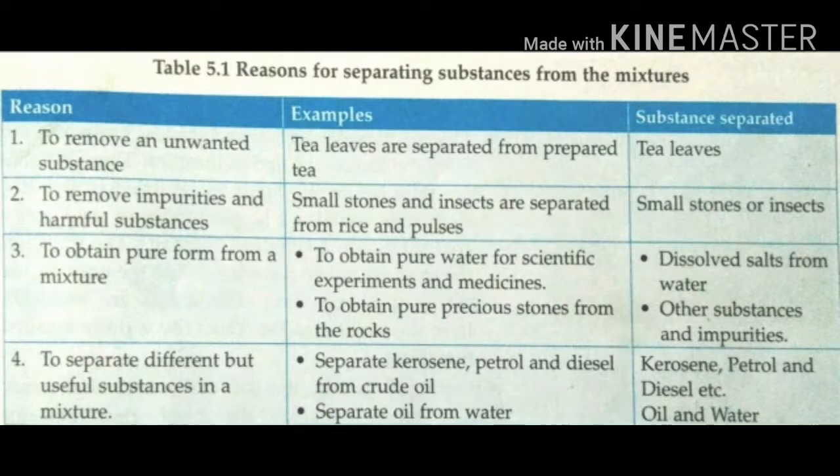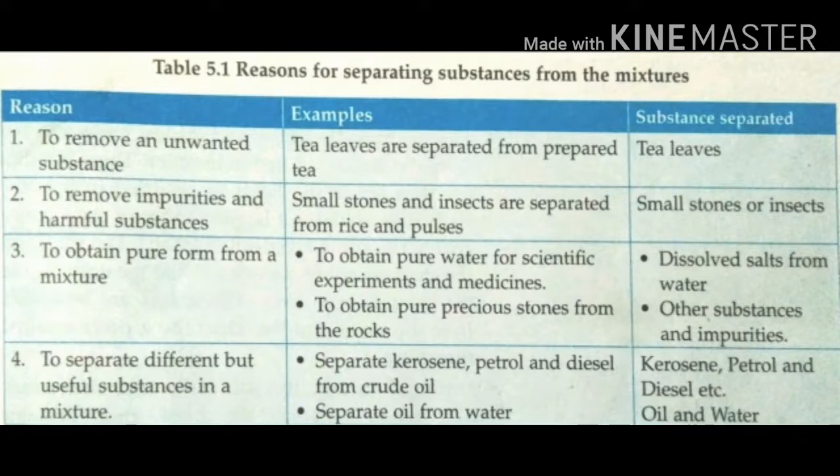Next reason is to remove impurities and harmful substances. The impurities and harmful substances are not good for us. For that we want to remove them from the mixture.